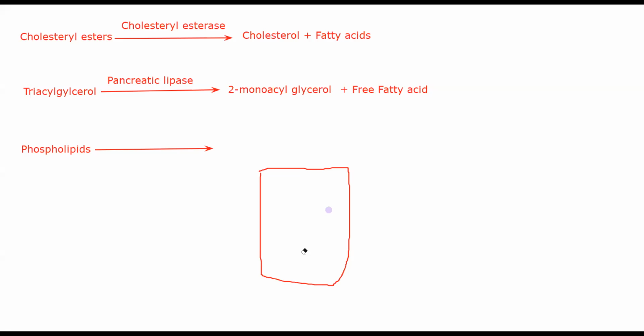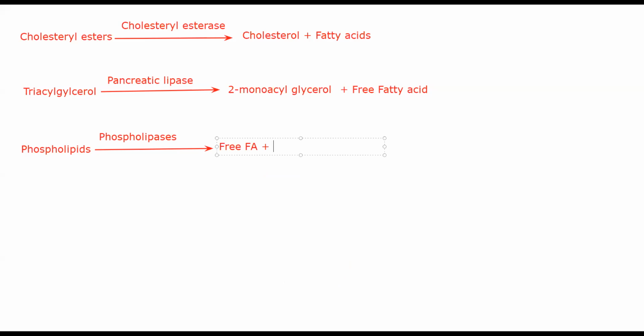So anyway, we are digressing. Just for now, remember that phospholipids can be broken down by phospholipases. This will be a hydrolysis reaction where you're again adding water and you end up getting free fatty acids, abbreviate it as FA, and lysophospholipid.